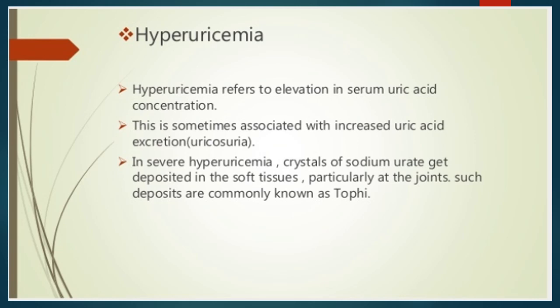In severe hyperuricemia, crystals of sodium urate get deposited in soft tissues and particularly at the joint. Such deposits are commonly known as tophi.